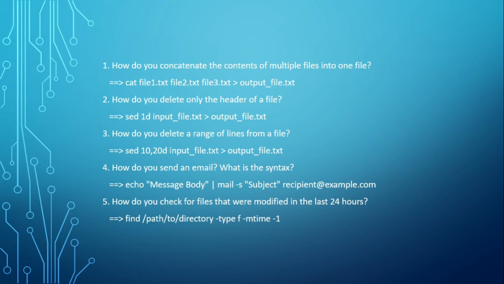So if you want to check the files modified in the last 1 hour, you have to type -mmin -60, because that takes input in minutes, so you pass 60 for 1 hour, and here -mtime takes days, so for 24 hours it is 1 day. I hope this is clear for you. Let's go on to the next question.